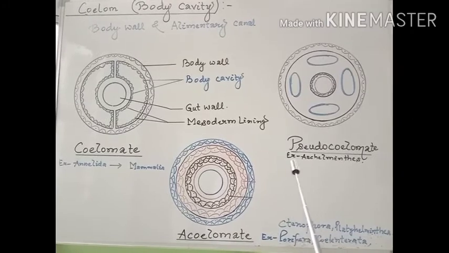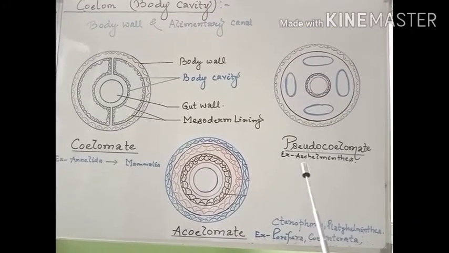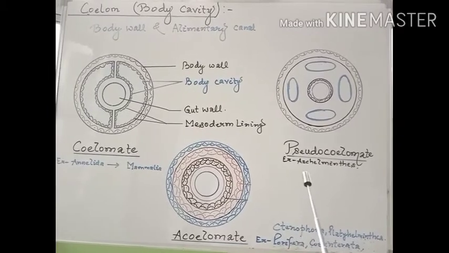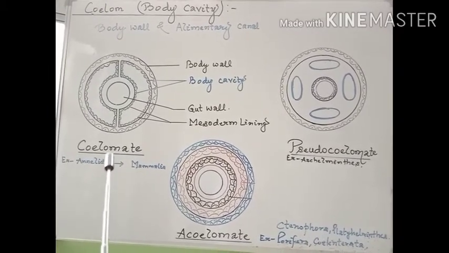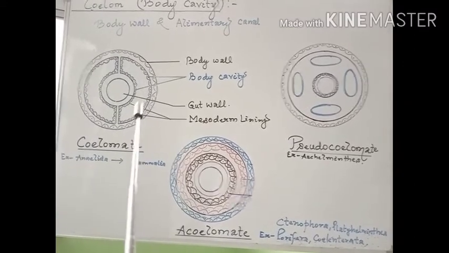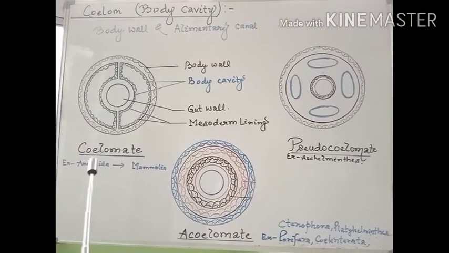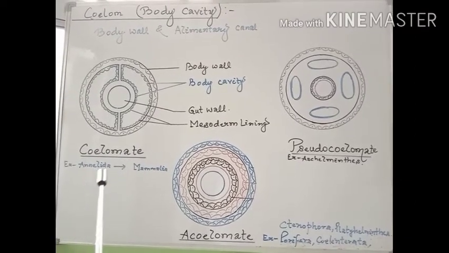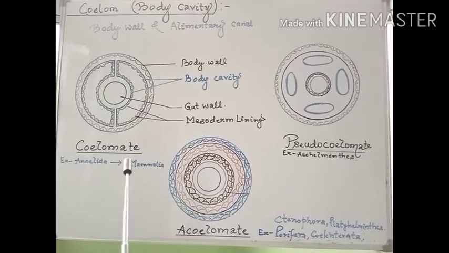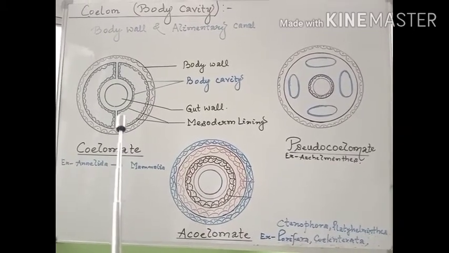For example, Aschelminths, the group of the roundworms. And in the case of coelomates, the body cavity is present and is internally lined by the mesoderm. For example, the group from Annelida onwards to Mammalia are coelomate or true coelomate animals.